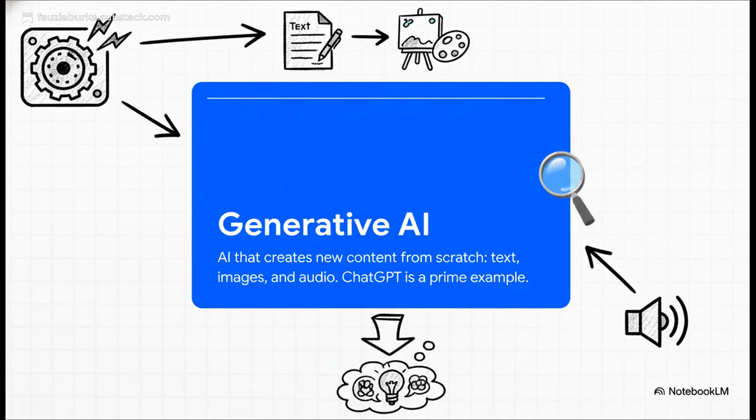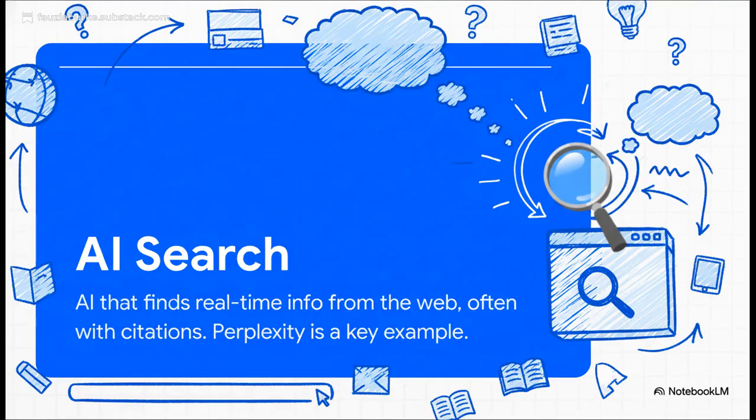Next up, generative AI. This one is super simple. If the AI is generating something new, like it's creating an email, a poem, or an image from scratch, that's generative AI. Easy, right? Just think generator. And then there's AI search. This is basically the opposite. It's not creating anything brand new. Instead, it's going out and finding, summarizing, and presenting information that already exists online. That's why it's so good for research.